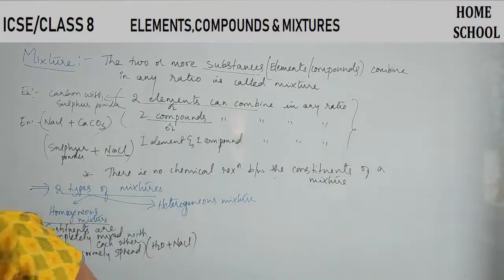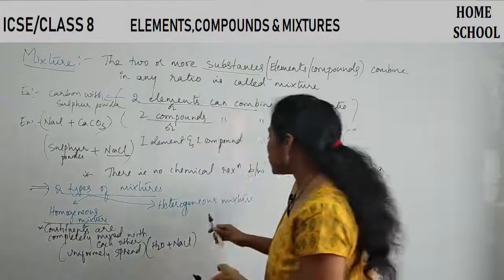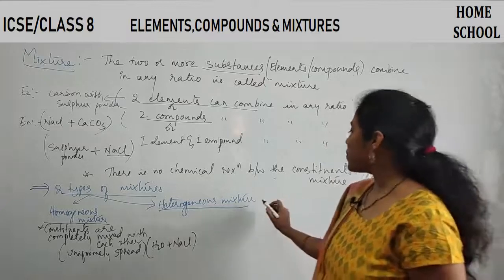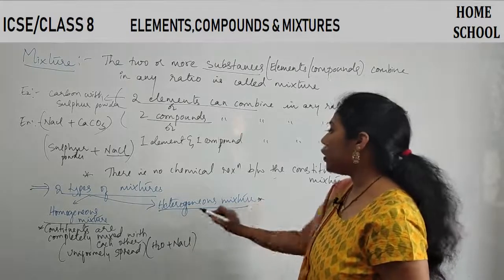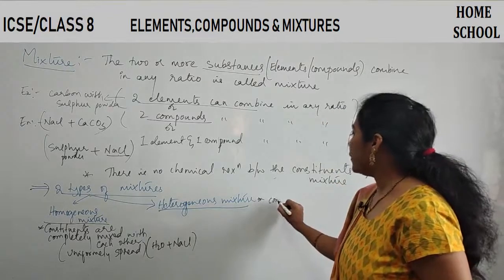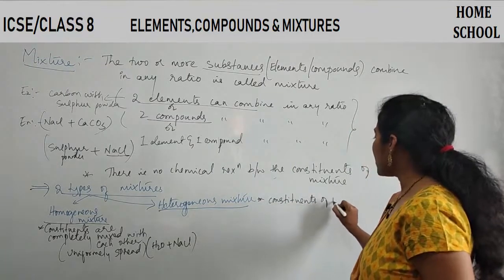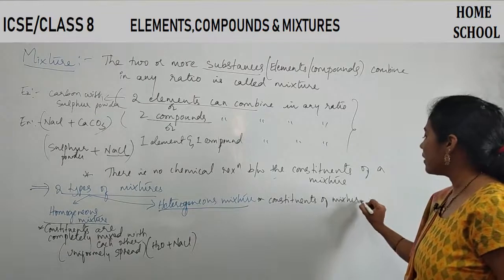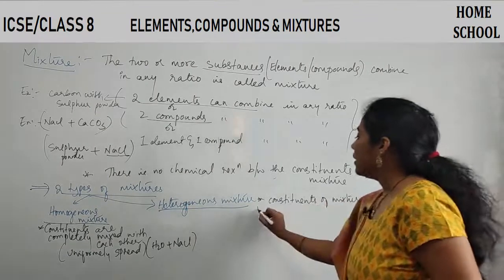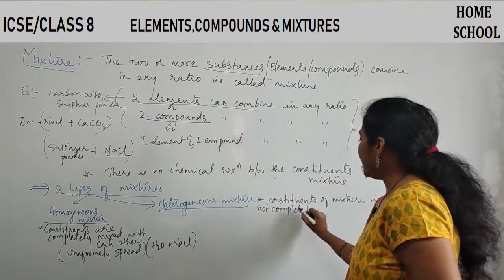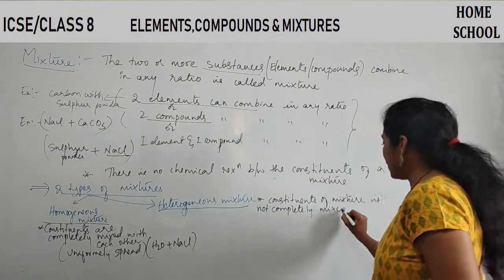And now let us talk about heterogeneous mixture. So what do we mean by heterogeneous mixture? Here it is completely opposite. The constituents of the mixture are not completely mixed with each other.